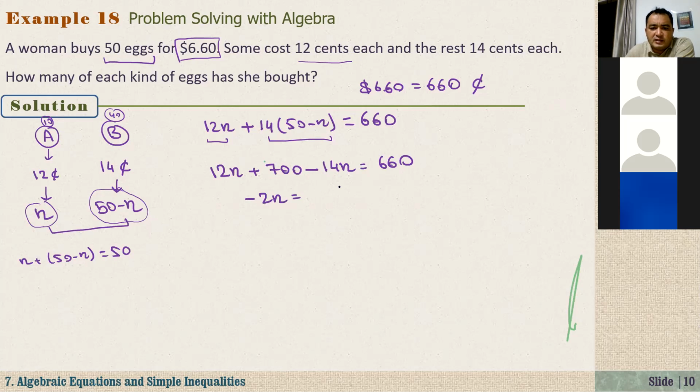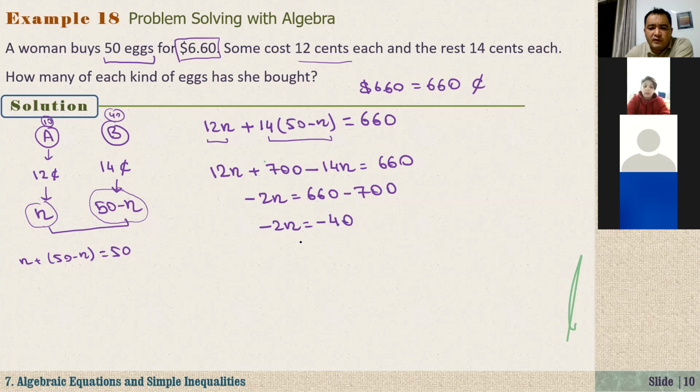Take 700 to the right-hand side: negative 2n is equal to 660 minus 700, that is minus 40. Divide both sides by negative 2: n equals negative 40 over negative 2, which is equal to 20.